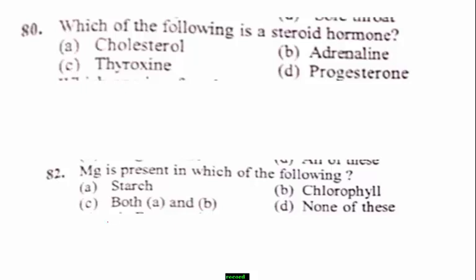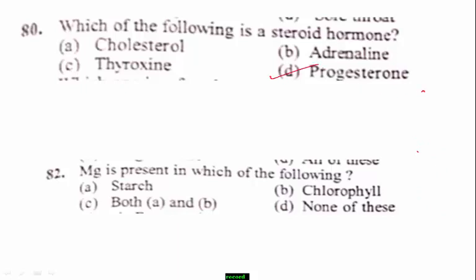Progesterone is a steroid hormone which controls the development and maintenance of pregnancy. Thyroxine and adrenaline are amine hormones, right? Therefore, which one is the steroid hormone among the given options? Option D, progesterone, is the right answer.